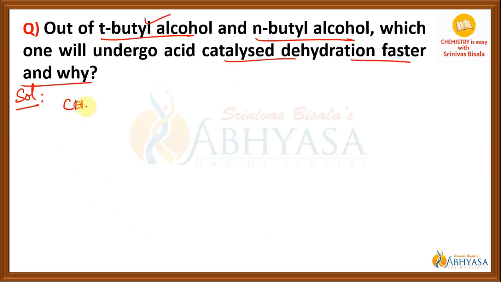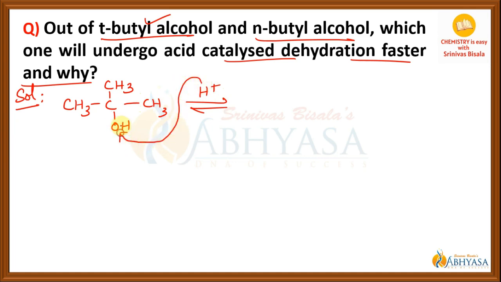So the first step in dehydration of alcohols is nothing but protonation of alcohol. So H plus ion will be added to the oxygen of the OH group. So the proton is being added here. That is the reason why we call it as protonation of alcohol.